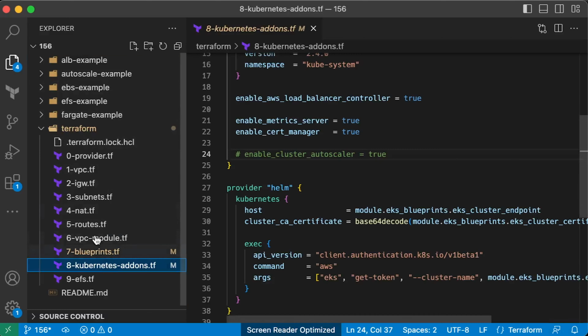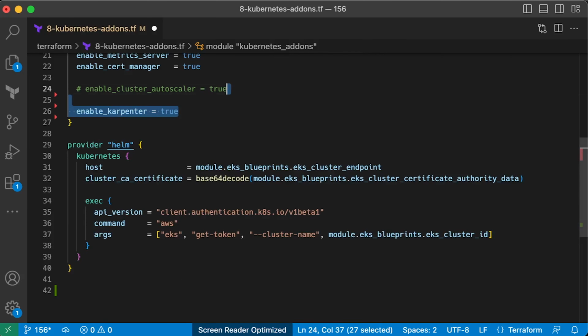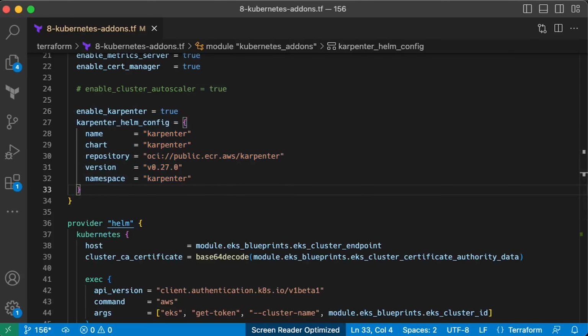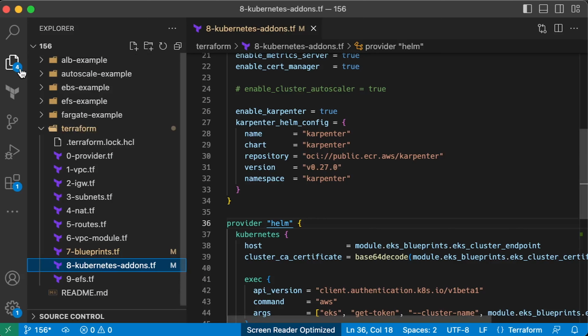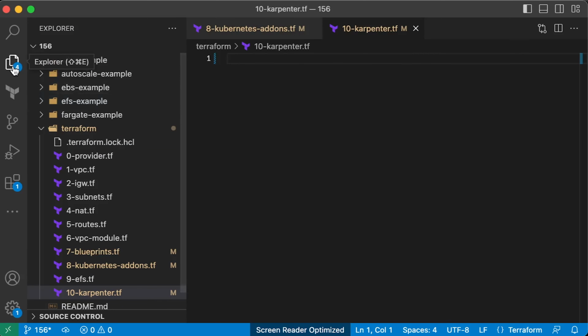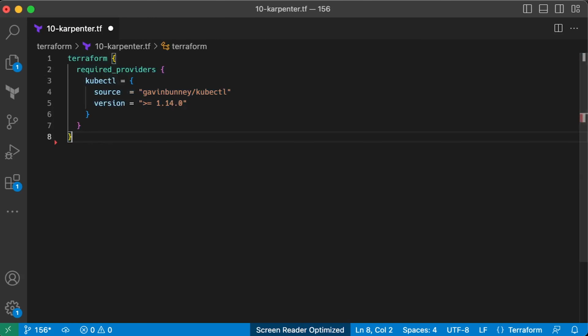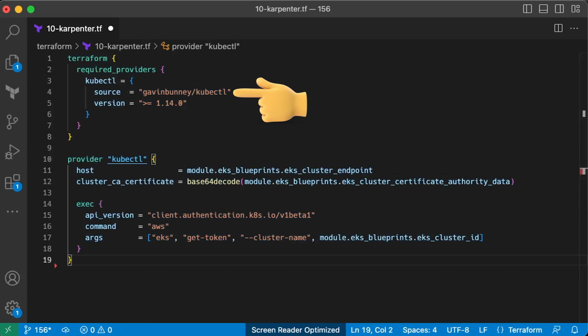Let's go back to the add-ons module and enable Karpenter. Also, let's update the Karpenter Helm chart to the latest version. This is the first part. In the next part, we need to create an instance profile and define a provisioner. To automate deployment, let's also use the kubectl Terraform provider. It's a very similar setup as with the Helm provider. But in this case, we must specify the source of the provider, since it's not managed by HashiCorp.